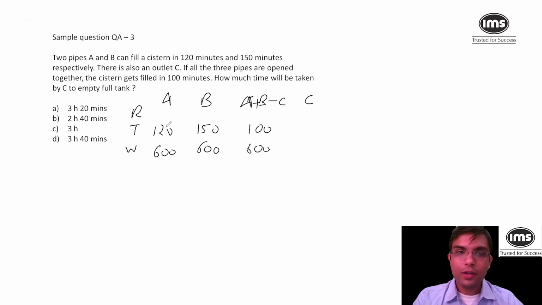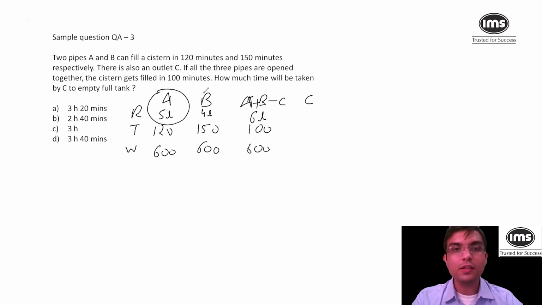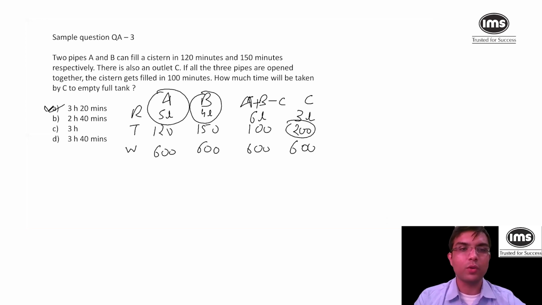Now, if 120 minutes is taken to fill 600 liters, so per minute A fills 5 liters. Similarly, B fills 4 liters because 4 liters, 150 minutes, 600 liters. And now this is 100 minutes and 600 liters. Total work is 6 liters. Now this is 5 liters. This is 4 liters. Total work is 9 liters. But then total work done is only 6 liters. So C has to take out how many liters? It is 3 liters. So let it be 3 liters. And now 600 was to be done. So 200 minutes is the answer. 200 minutes can be written as 3 hours 20 minutes.